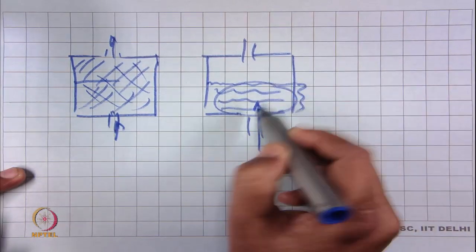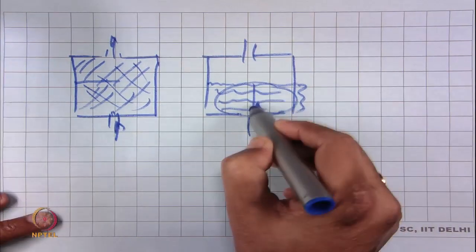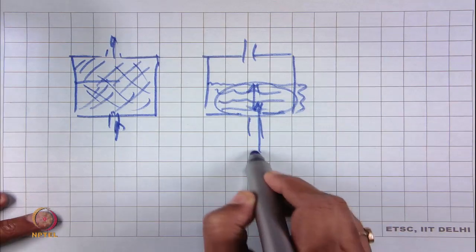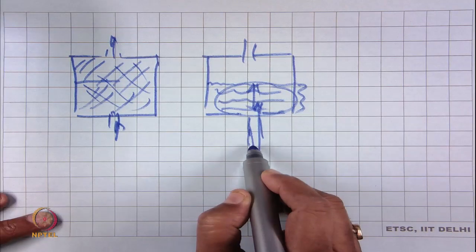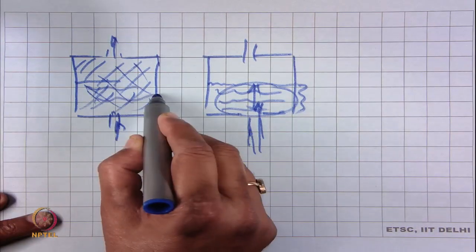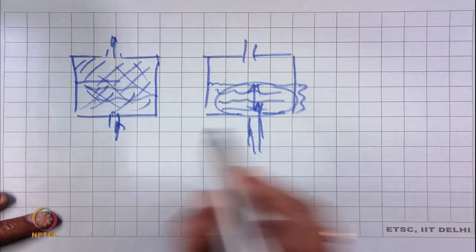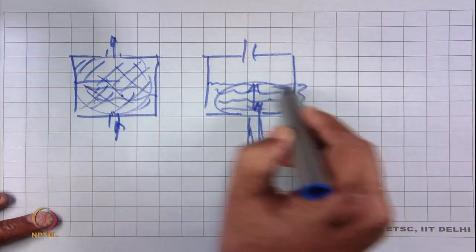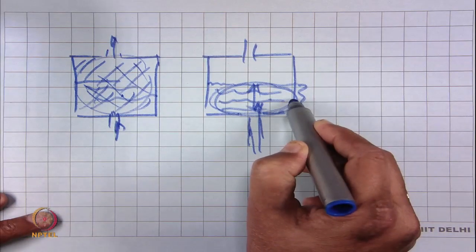So, the compactness has become double. But here the specific surface area is the same for both, because the quantity of fiber is the same.